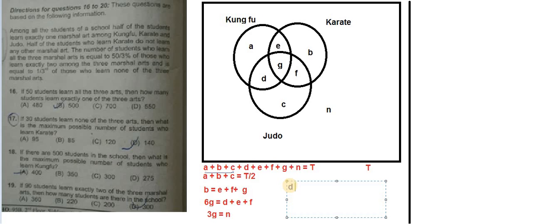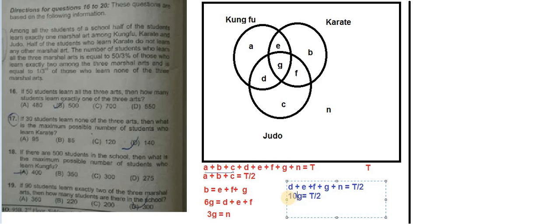So what is left? D plus E plus F plus G plus N is equal to T minus T by 2, which is T by 2. Now D plus E plus F is 6G. So 6G plus G plus N is equal to T by 2. Now 6G plus G is 7G, and N is 3G. So 7G plus 3G is 10G.